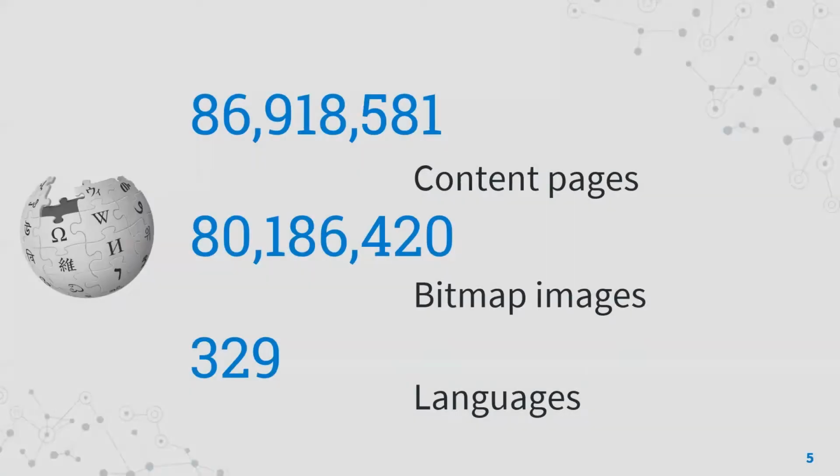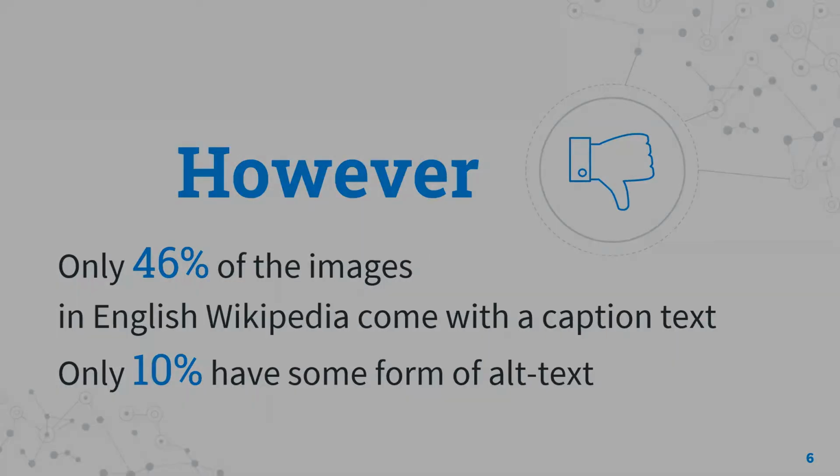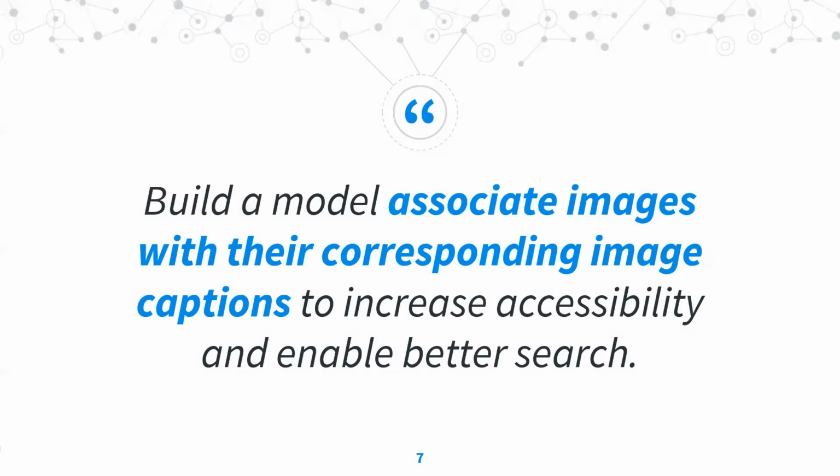As the world's largest reference website, Wikipedia has more than 80 million content pages in more than 300 languages with over 80 million images. However, less than half of the images come with a caption text, and only 10% have some form of alt text. Therefore, we decided to build a model associating images with their corresponding image captions to increase accessibility and enable better research.